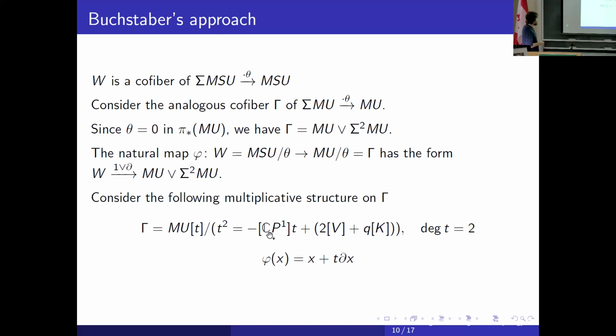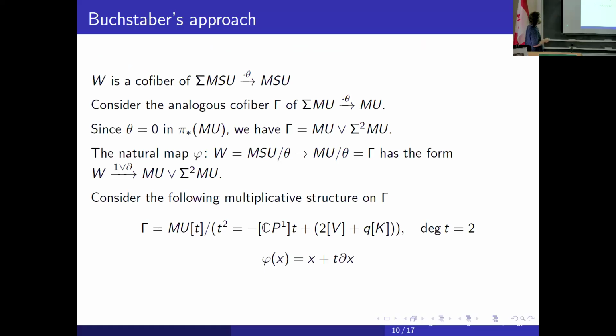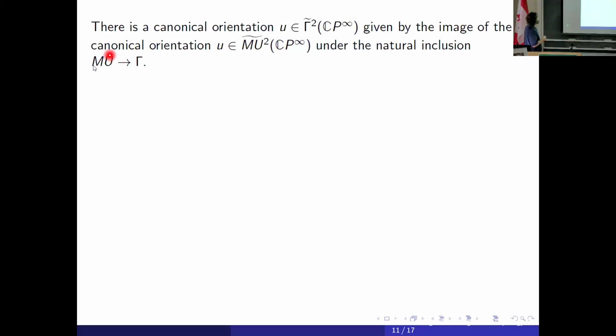Okay, and if we do so, we obtain the following. Yes, of course, gamma is itself complex orientable because it has a canonical complex orientation, because we have the multiplicative inclusion of mu to gamma of the first summand. This inclusion gives you the canonical orientation. You can consider the orientation of mu and then its image under this inclusion. And the corresponding formal group law is just the complex cobordism formal group law, but considered not over omega u, but over its multiplicative extension gamma.